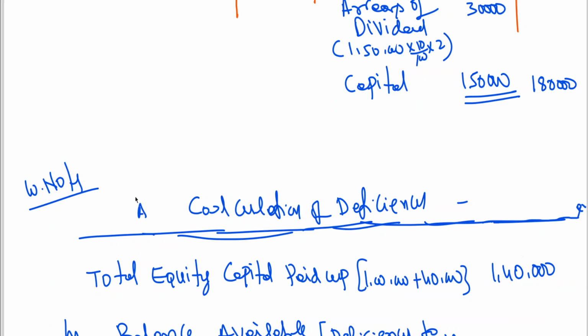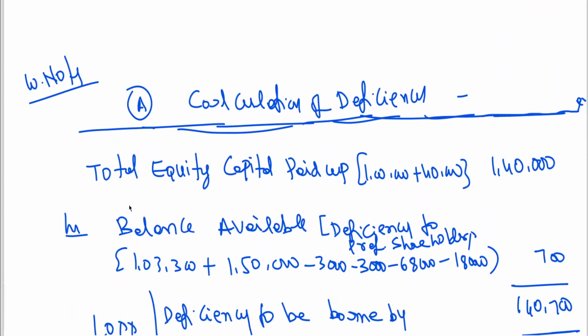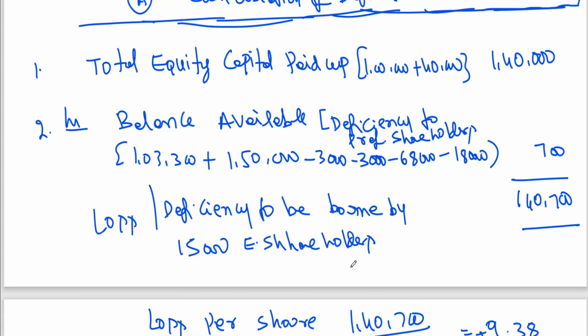Calculation of deficiency. And this is point number 1, point number 2. Here balance available is nothing but deficiency. In this case, balance available can be surplus. Then we could have got deficiency to equity shareholders. In the previous problem we got that surplus. Surplus in the sense balance available was something like, say, positive 700. Then deficiency will become 1,39,300.